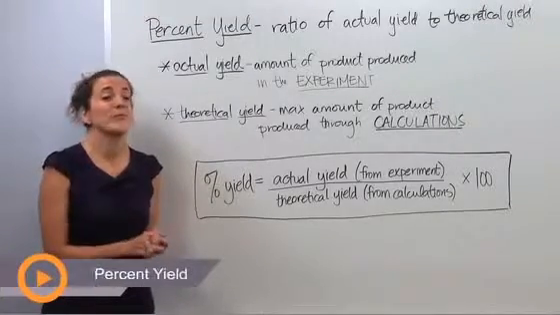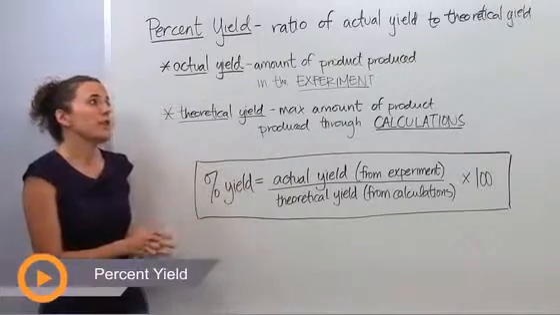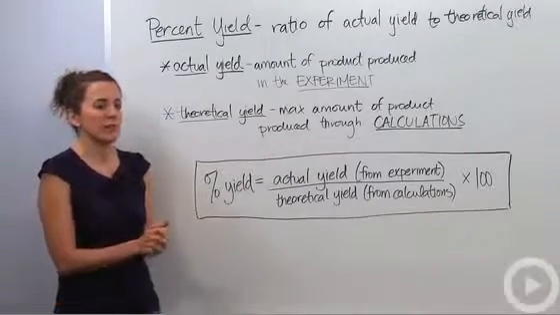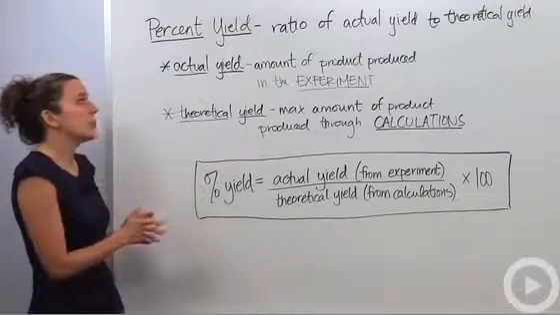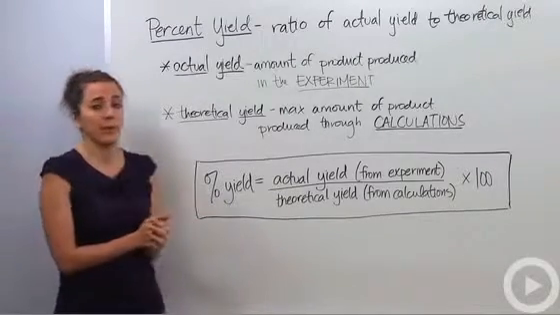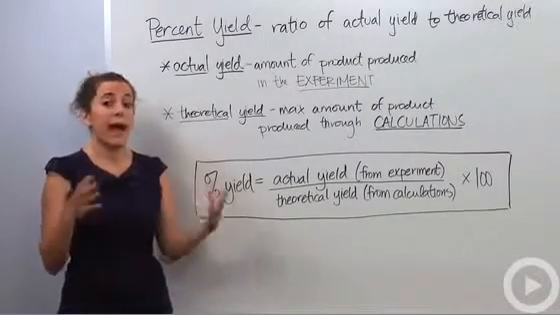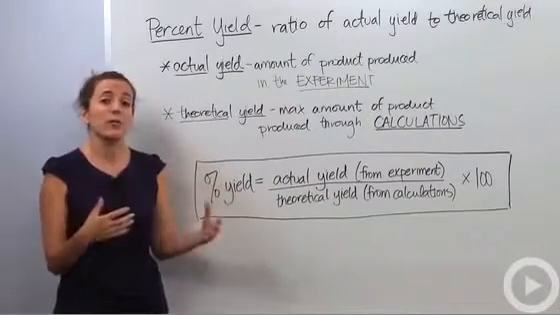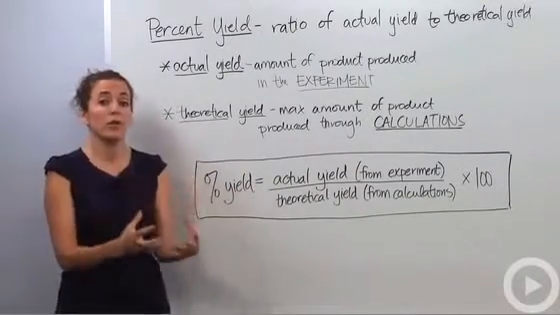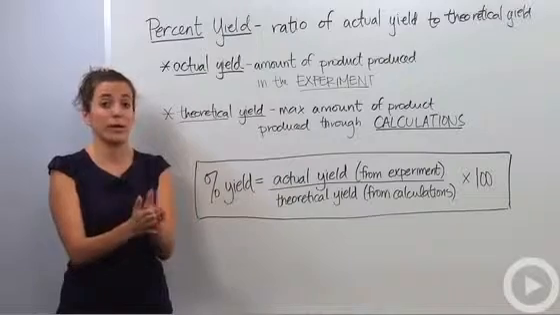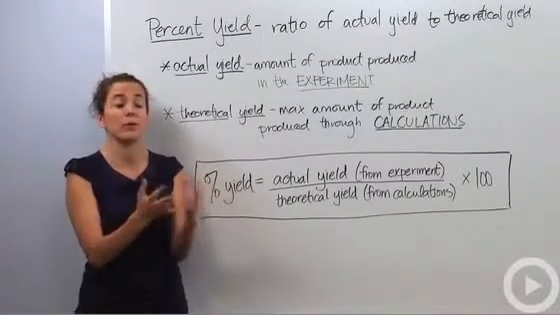All right, so we're going to talk about percent yield. Percent yield is the ratio of actual yield to theoretical yield. Okay, well, what is that? Actual yield is the amount of product produced in the experiment. So if you're actually doing a lab in the back of the room and you're doing an experiment on your own, it's the actual amount of product that you actually form in the lab, that you as a student or you as a chemist actually produce.